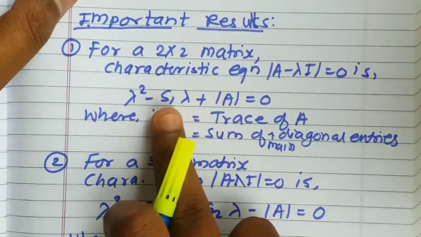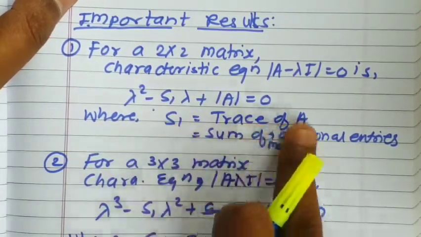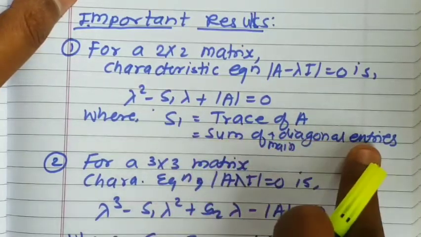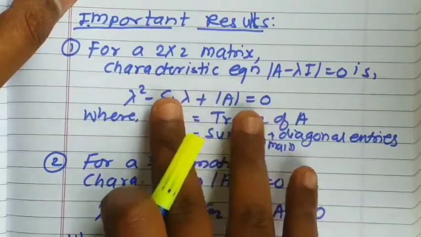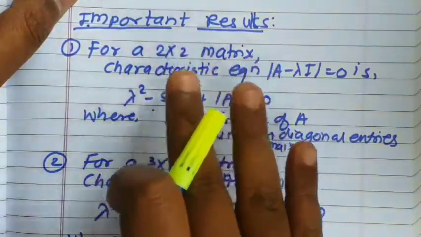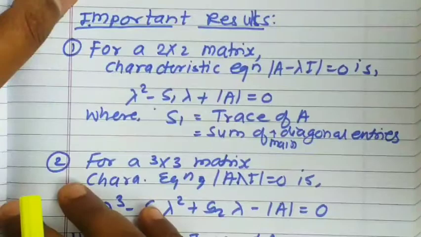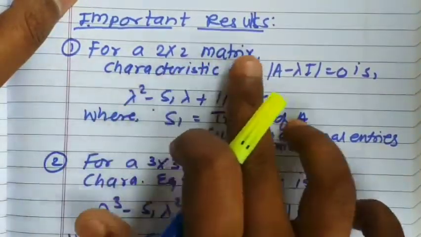Now what is unknown? S1. What is the meaning of S1? S1 is the trace of the matrix, that is the sum of the main diagonal entries. So you determine the trace, determine the determinant, and substitute here, and you will get the second degree polynomial, and the roots of that polynomial will be your eigenvalues. This is how you are going to do it in the case of a 2 by 2 matrix.